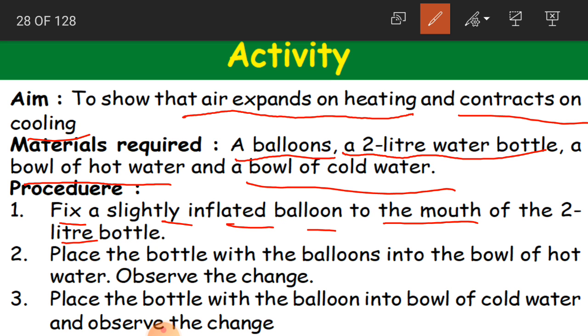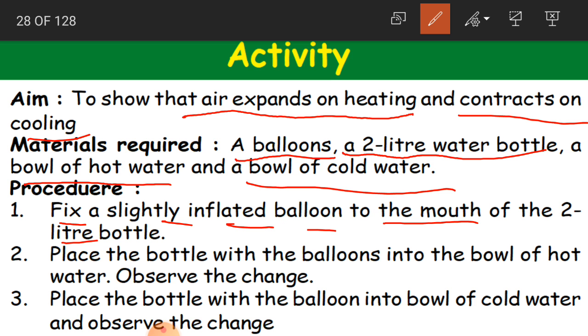You have to fix a slightly inflated balloon, that is, filled with air or gas, to the mouth of a 2-liter bottle. So to the mouth of the bottle you have to fix one balloon. The bottle is slightly inflated in the sense that if we keep a bottle open, you will have some air passing into the bottle.